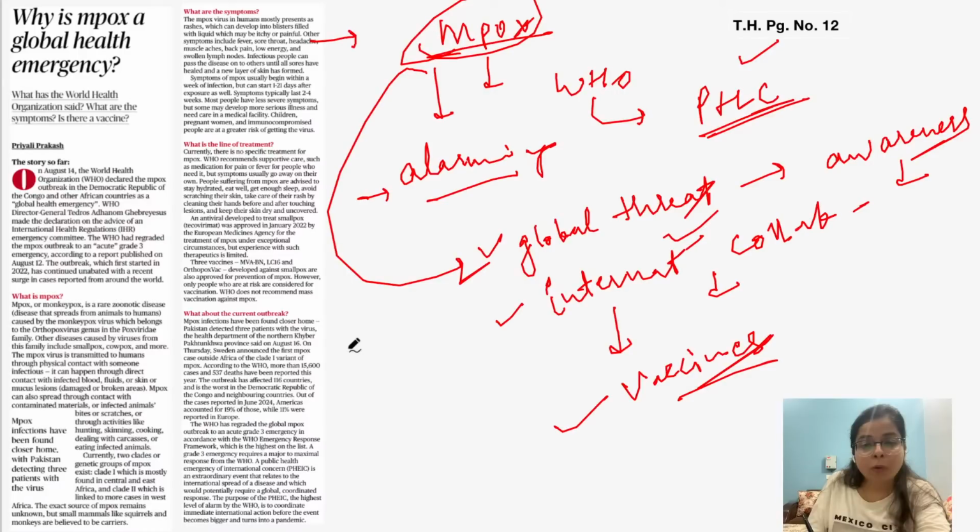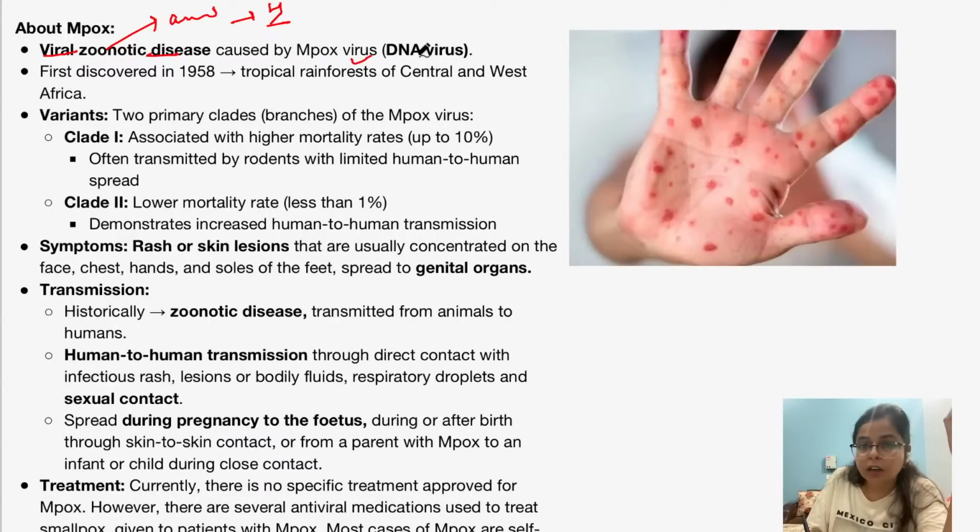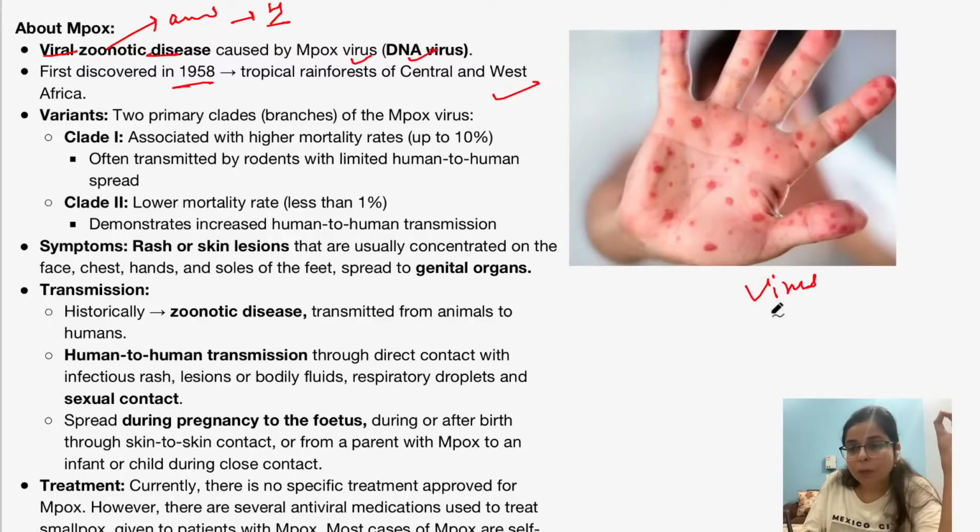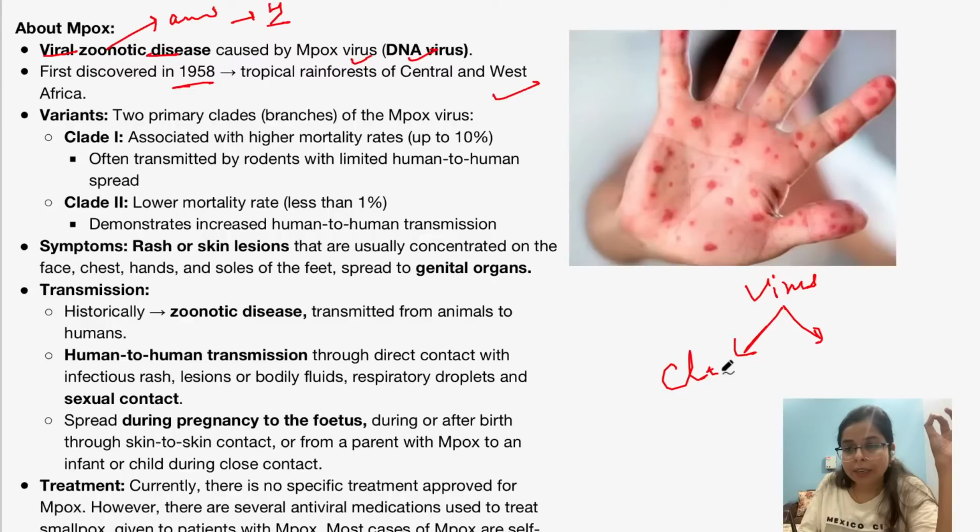What is it? Monkeypox is a viral disease. It is a viral zoonotic disease, that is, it can spread from animals to humans. It is caused by a virus, a DNA virus. This disease was first discovered in 1958 in Africa, and there are two variants or two clades. Clades are branches. That is, this monkeypox virus has two branches, clade 1 and clade 2.